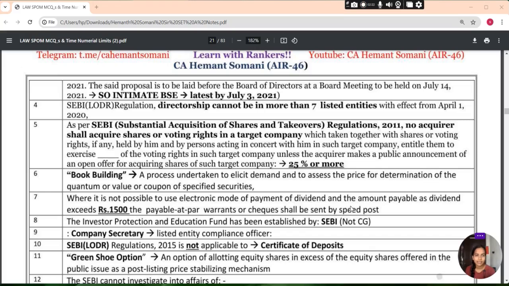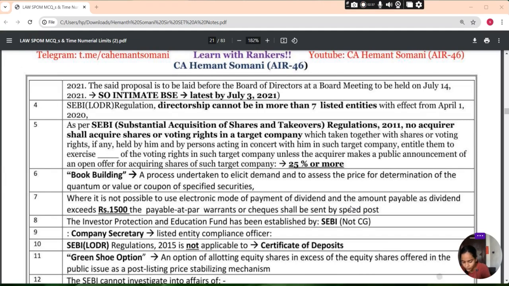उसके बाद क्या आता है हमारा SEBI LODR regulation. Directorship cannot be more than 7 listed entities with effect from 1st April 2020. SEBI LODR regulations और directorship cannot be more than, ज़्यादा नहीं हो सकती, it cannot be more than 7 listed entity with this effect.